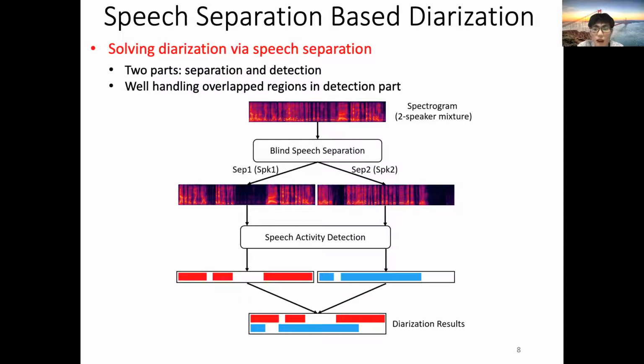In the separation part, the original waveform is separated into two single speaker channels. The existing speech part will be captured by an SAD model in the detection part. After combining all SAD results along the time axis, speaker diarization results were obtained where overlap regions were automatically labeled.